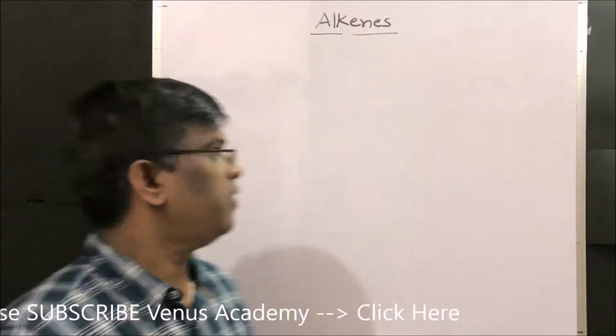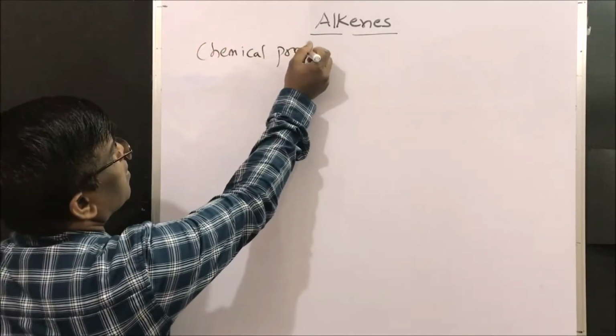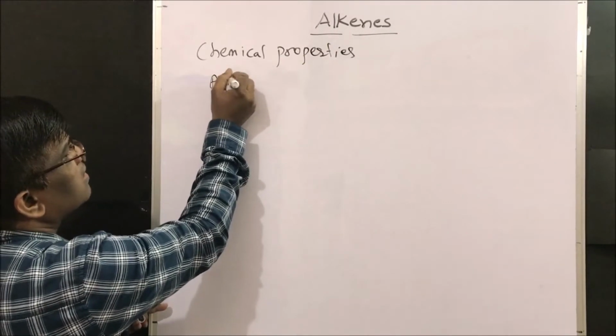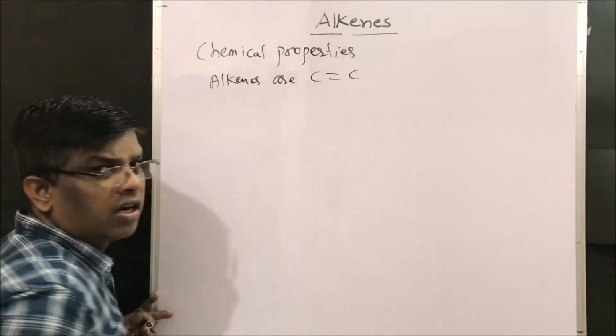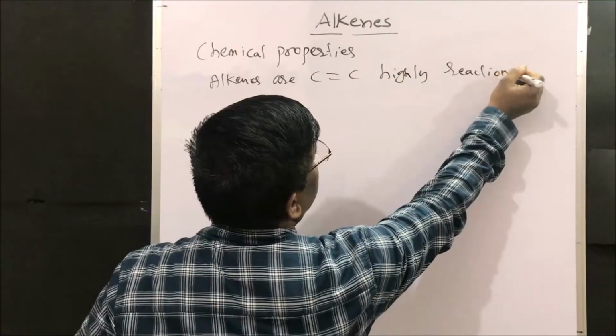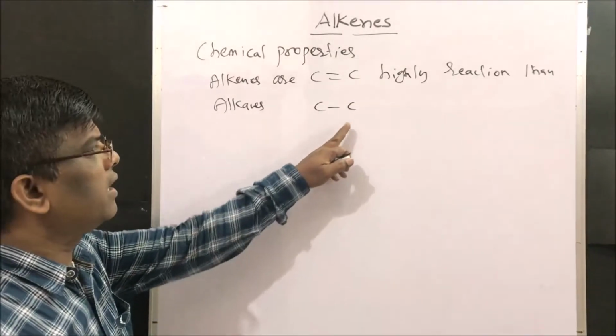Dear friends, today we are going to learn about chemical properties of alkenes. Alkenes are compounds containing a C=C double bond. These are highly reactive. Alkanes are compounds containing a C-C single bond.